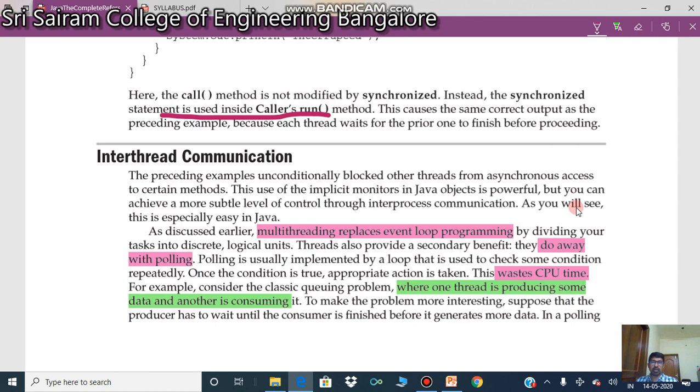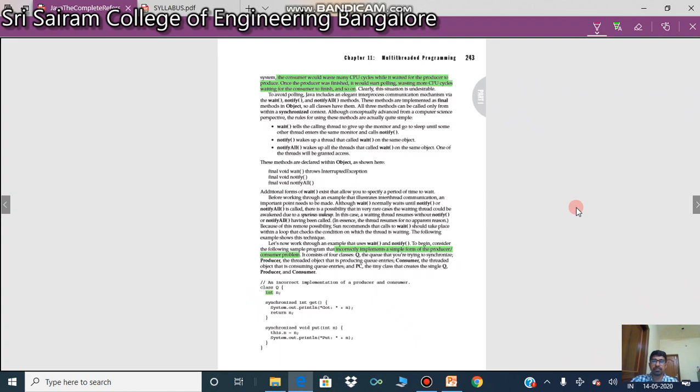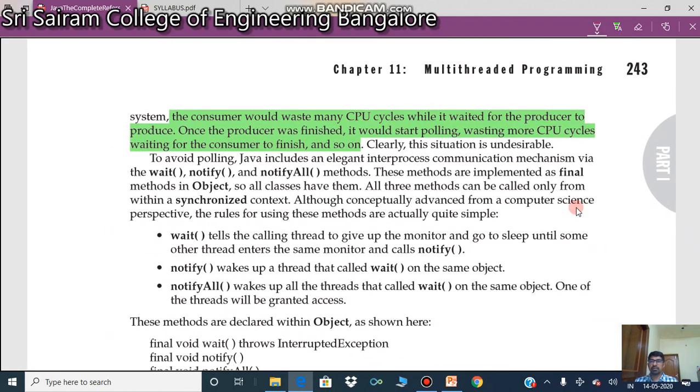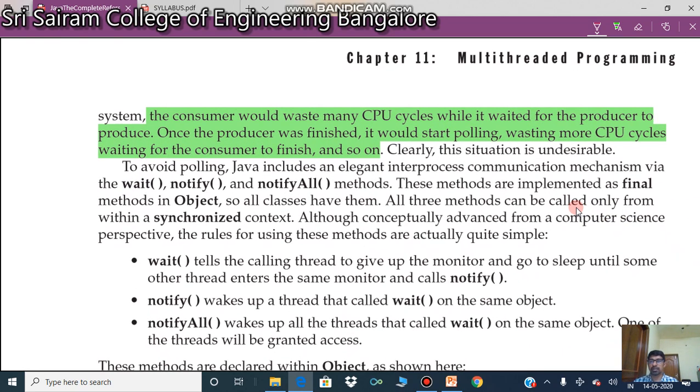So in polling, what happens? When the consumer is waiting for the producer to produce something, the consumer is going to waste many CPU cycles. Once the producer has finished, it would start polling, wasting more CPU cycles, waiting for the consumer to finish.